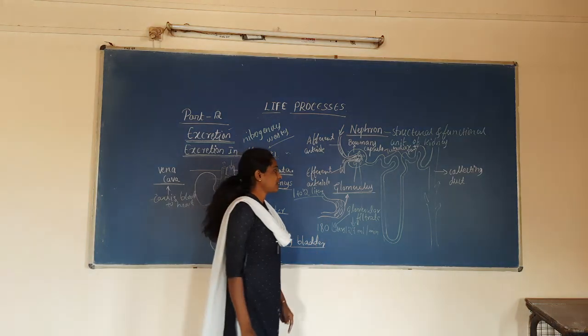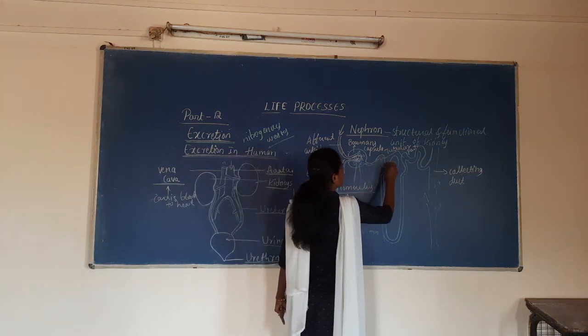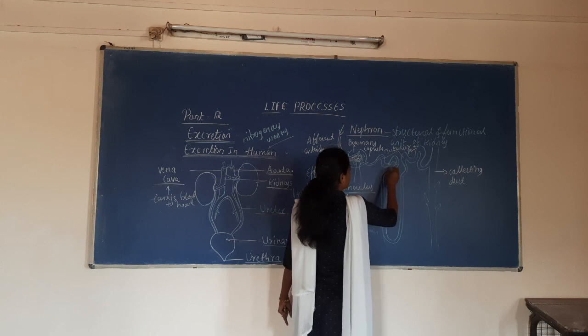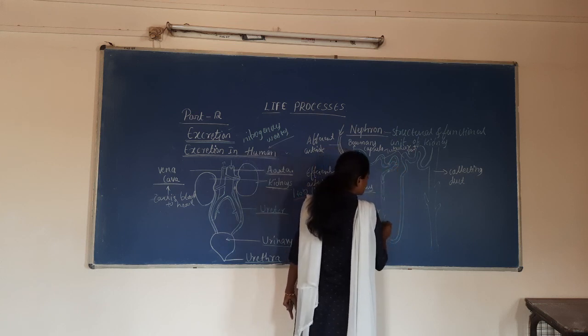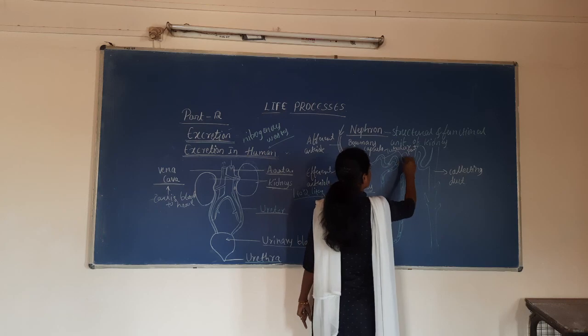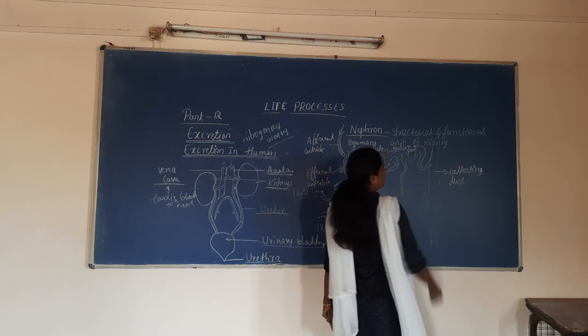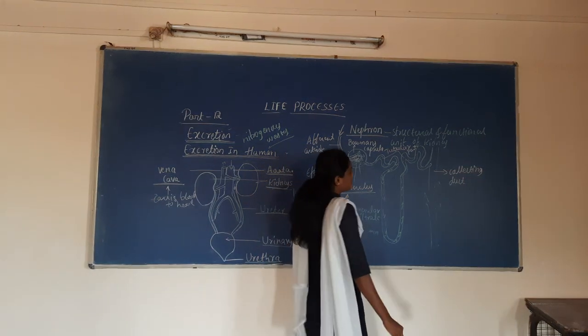Whenever this glomerular filtrate passes through the different tubular structures in the nephron, some of the useful materials will be reabsorbed. Some of the useful materials will be reabsorbed in the tubular part of the kidney or nephron. So how is it absorbed?